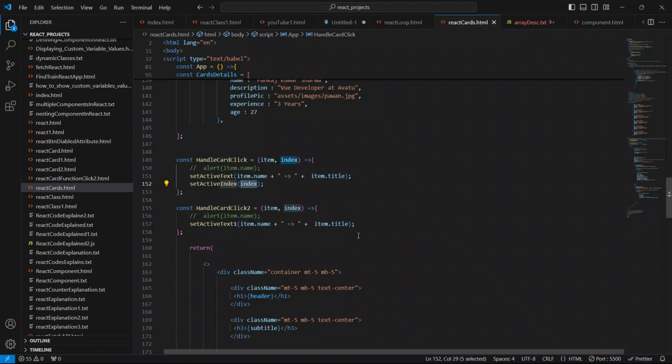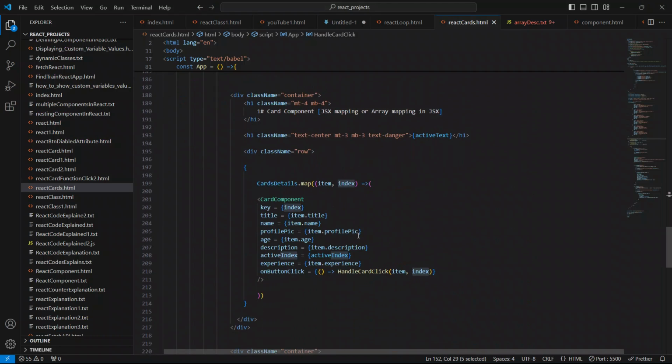Let me check the active index. So what is the issue?